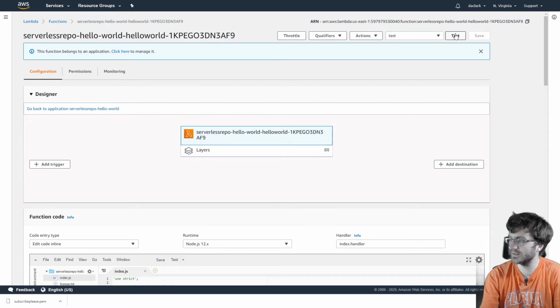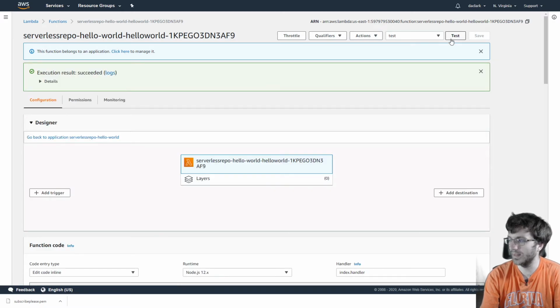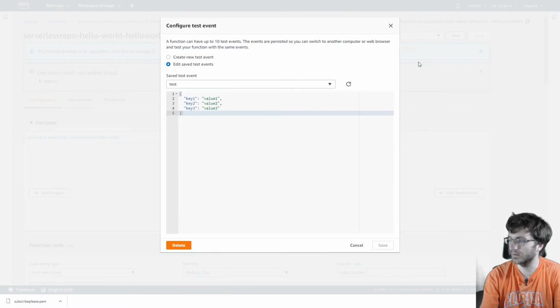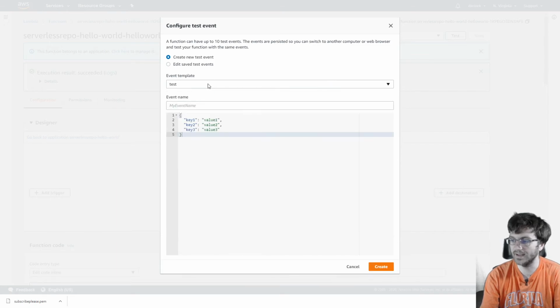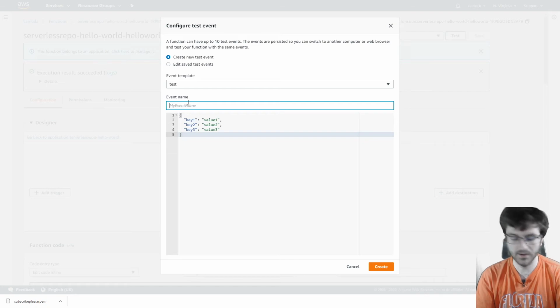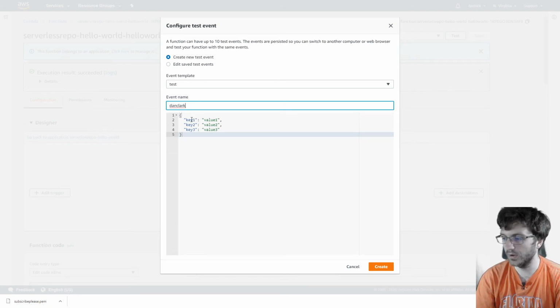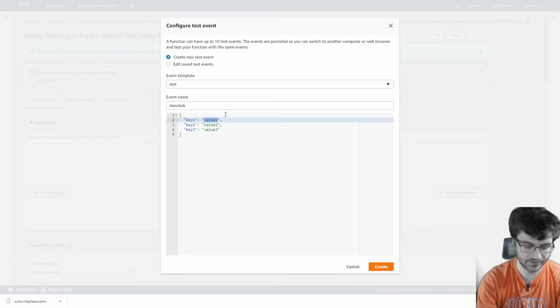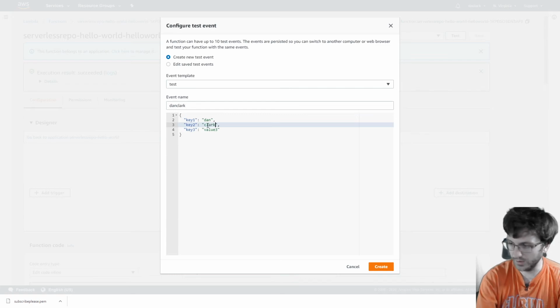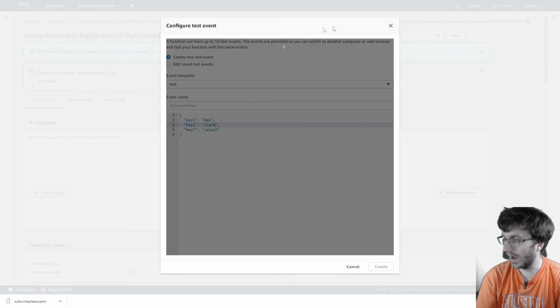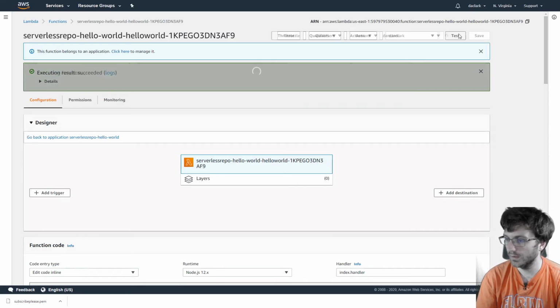So let's test this. We're going to click the test function, and then we're going to configure a test event. So we can create a test event. For the event name, we'll just do Dan Clark. So key one, we're going to have a certain value. Dan, and this one will be Clark. We're going to create this, and then we will run it.